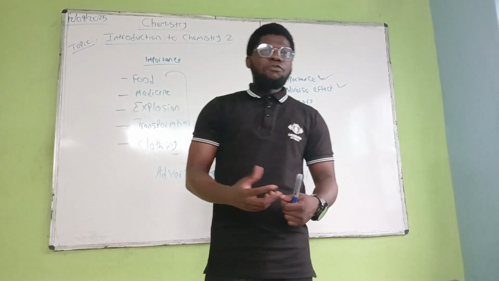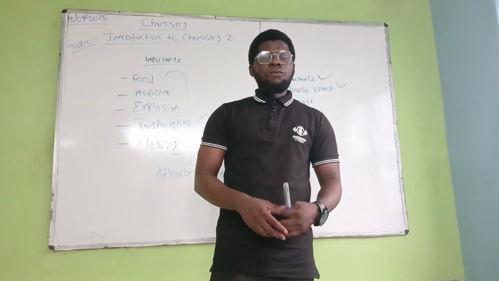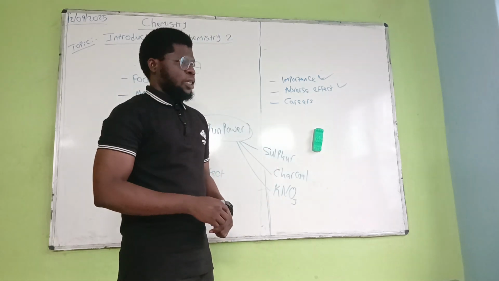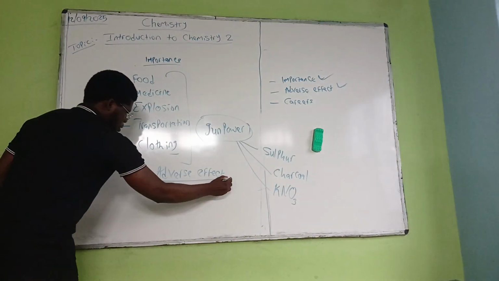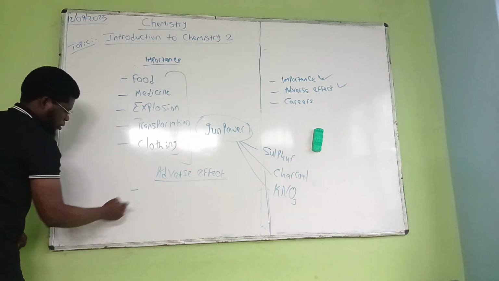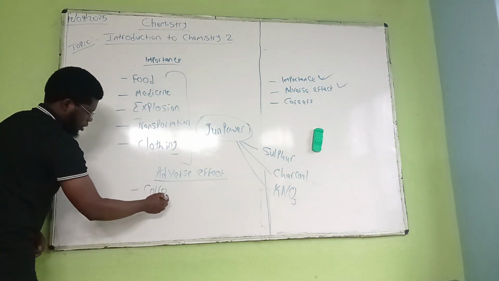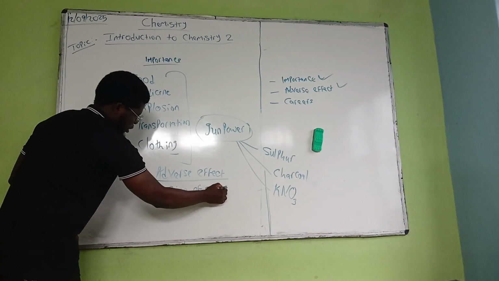Now, adverse effects are also known as the disadvantages of science. One of these disadvantages is corrosion of iron.